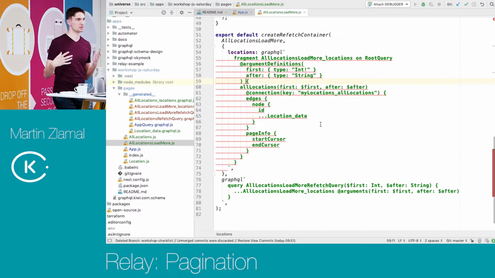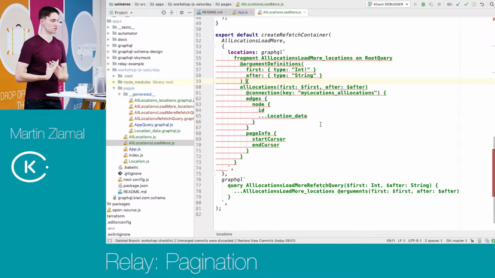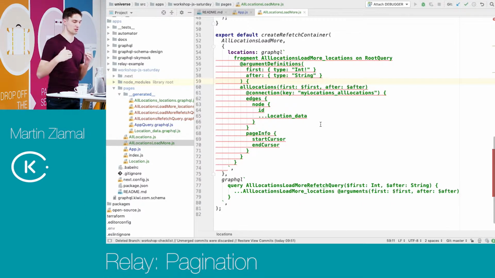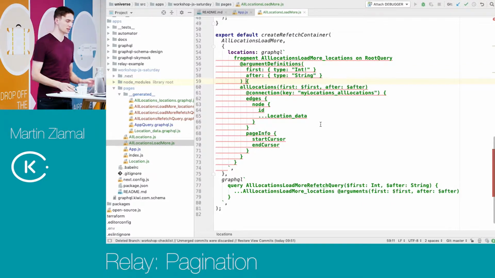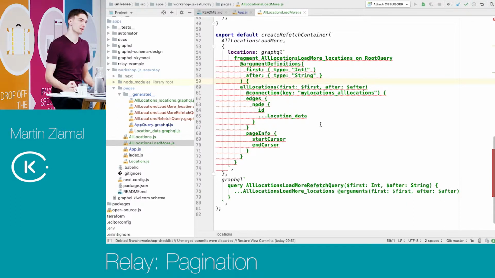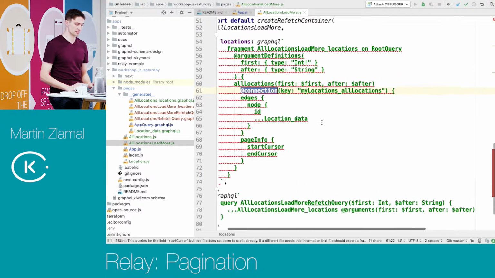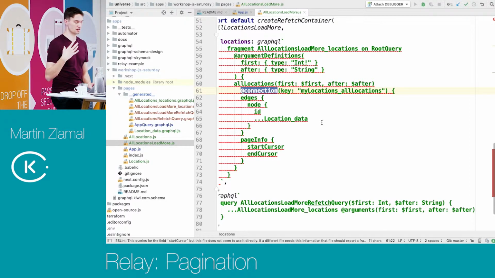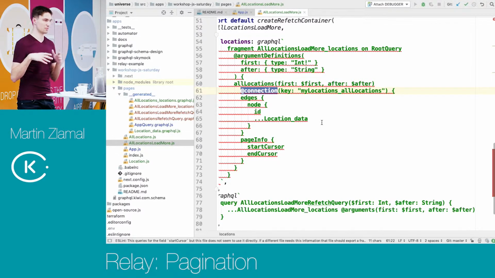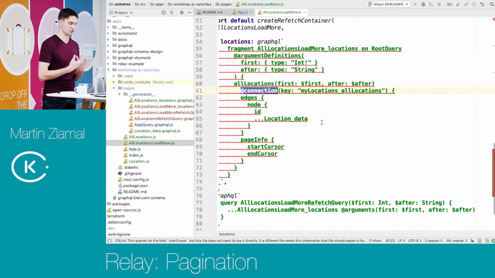Basically, we are still doing pagination. We still have there the functionality of going to the next page, so this still works. Relay is fetching the same data basically, and it's rendering it, but in a bit different way, because thanks to this annotation, this directive, I said take the new data that is coming back from the server, but instead of replacing the previous view, just append this data to the list, and that's it. That's the whole logic.